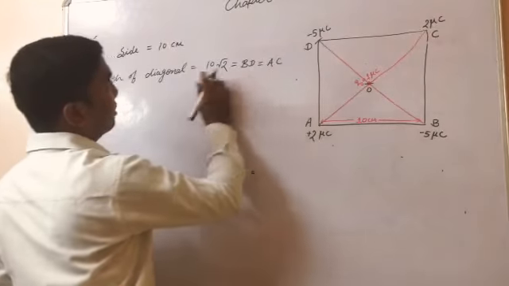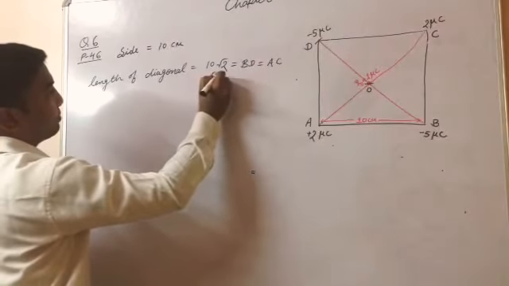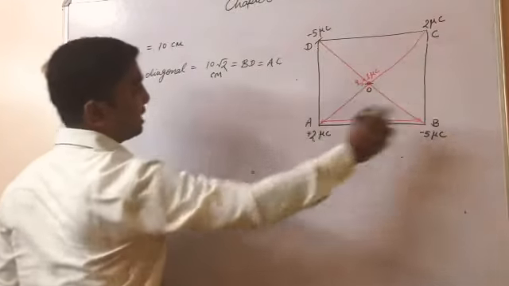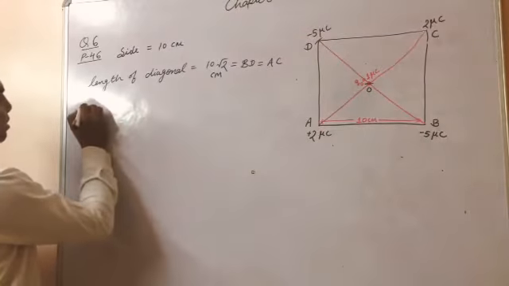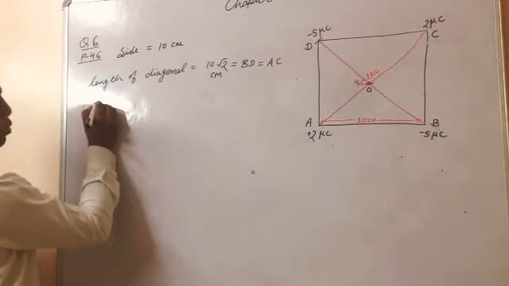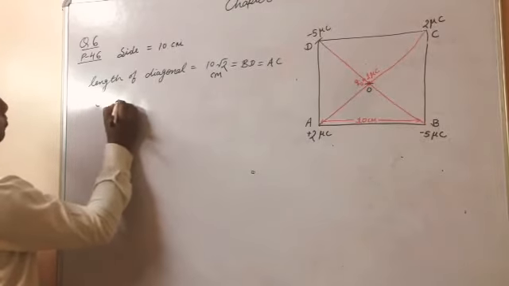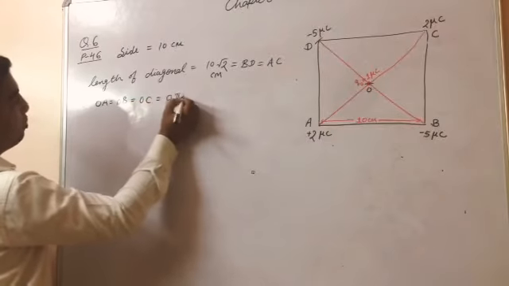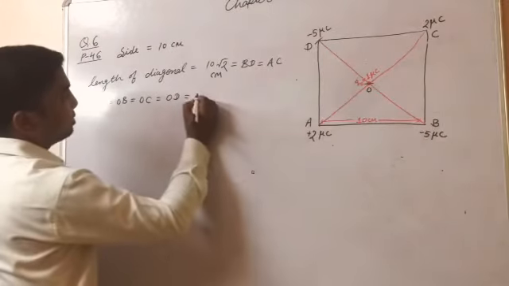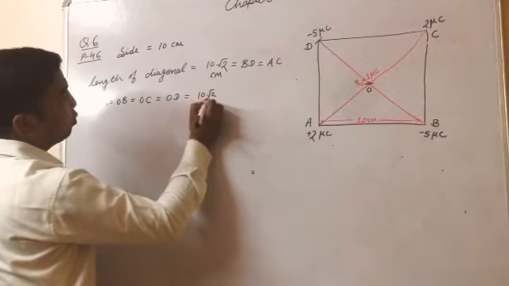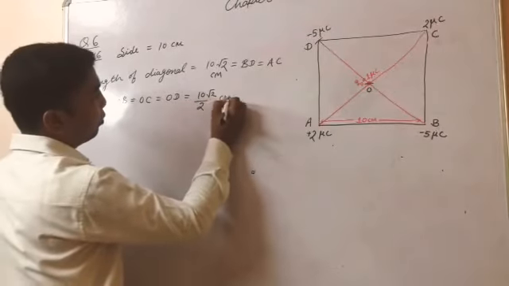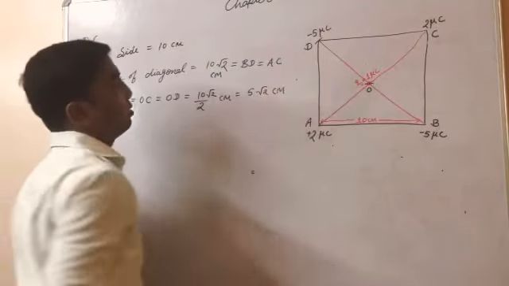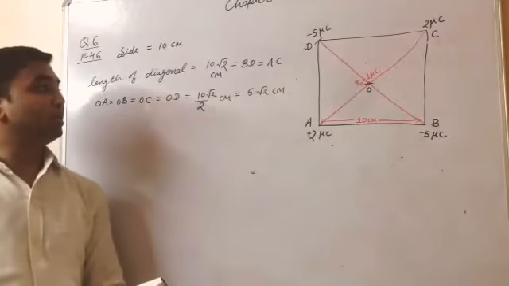So this is 10 root 2 centimeter. Now what we want? OD, OC and so on. OA, OB, OC and OD would all be half of the diagonal, means 10 root 2 divided by 2, and this would become 5 root 2 centimeter.